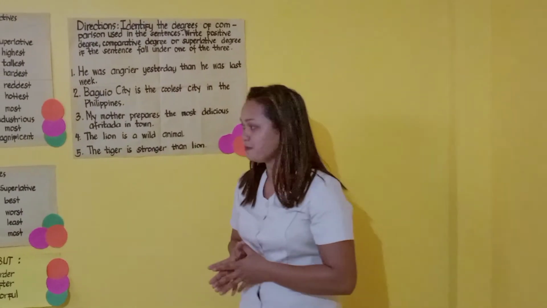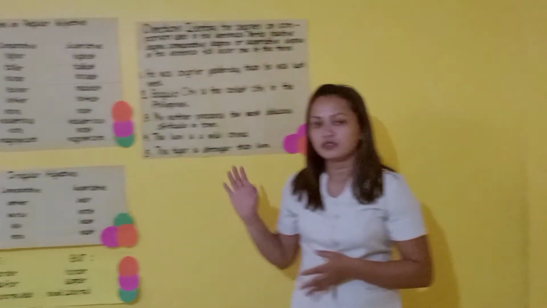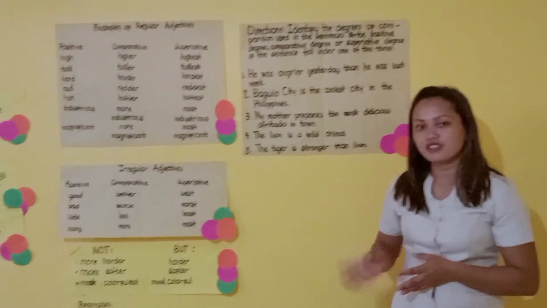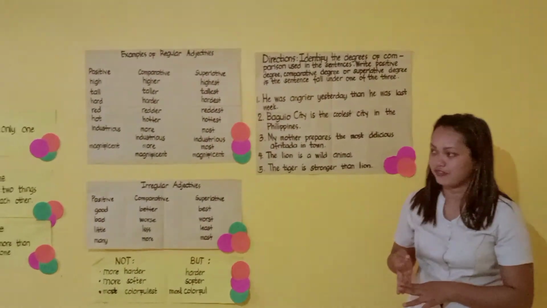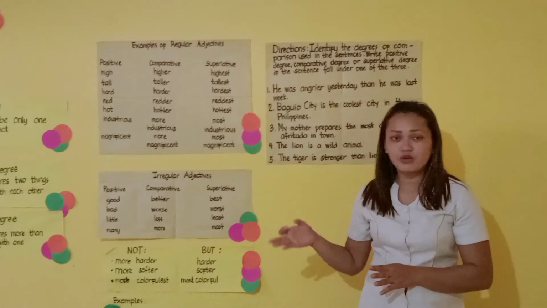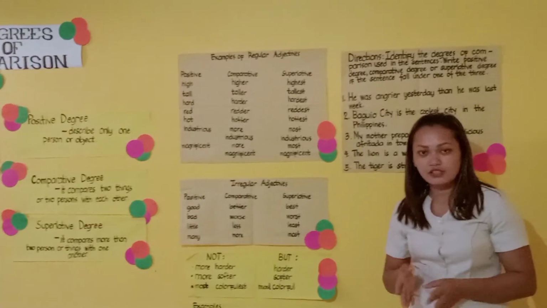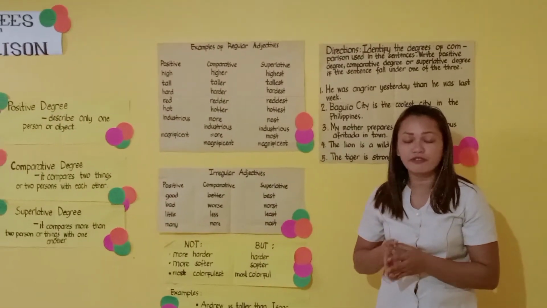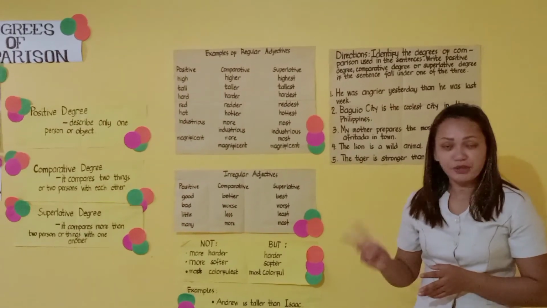So again, let's have a recap. What are the 3 degrees of comparison? We have the positive, the comparative, and the superlative. Now, when do we use the comparative form? We use the comparative form if we are going to compare two objects or persons with each other.